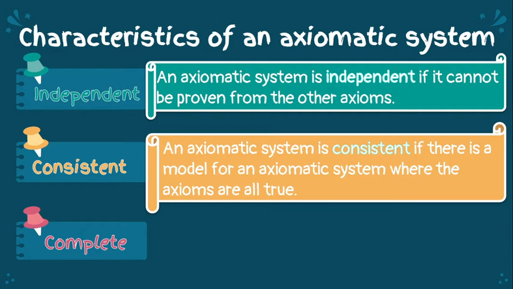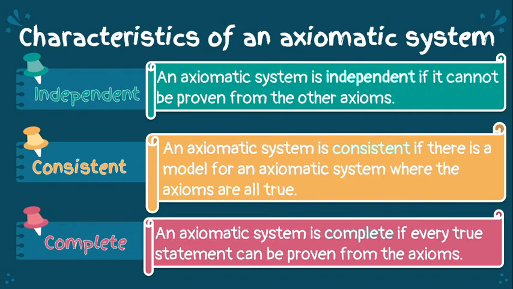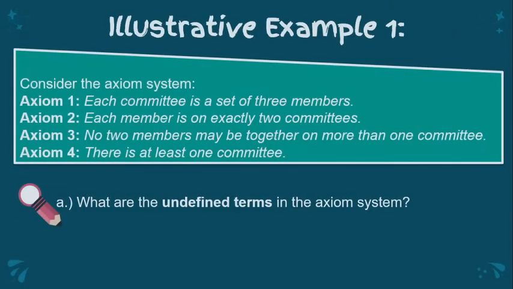Next, the last one is complete. An axiomatic system is complete if every true statement can be proven from the axioms. So, dito kailangan lahat ng true statement natin ay ma-prove mula dun sa axioms. And in mathematics, there are many conjectures that have not been proven. Now, let's have an example.